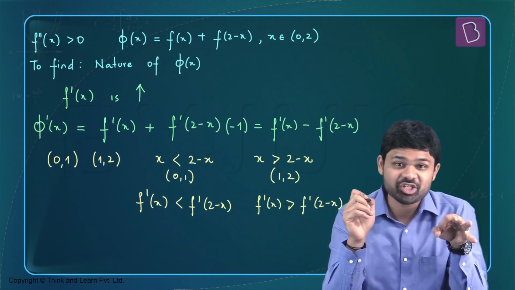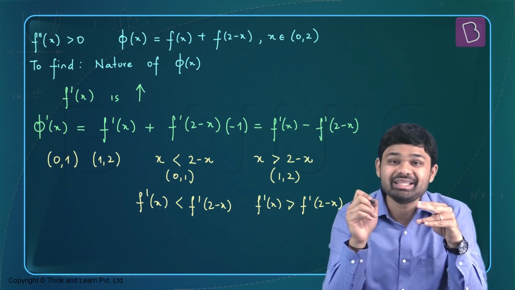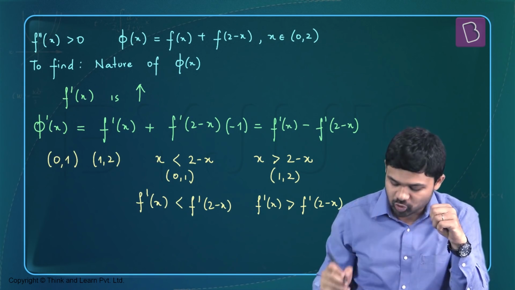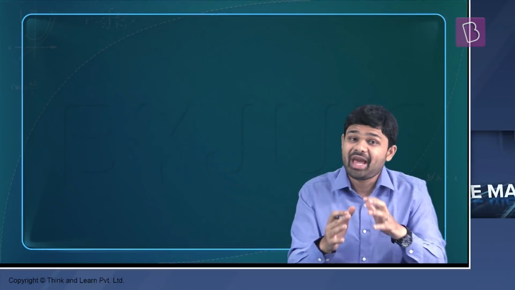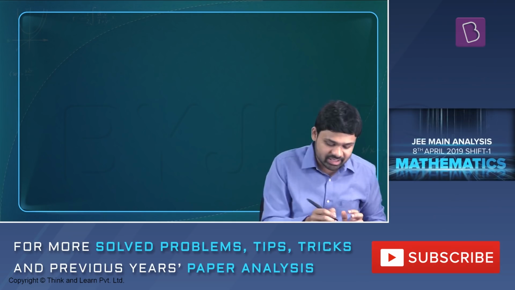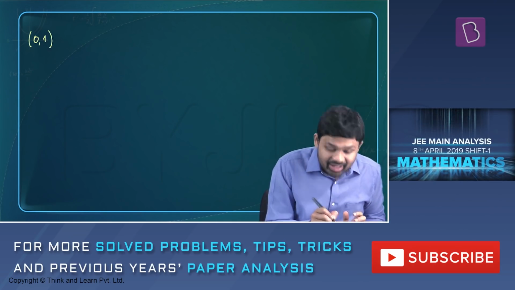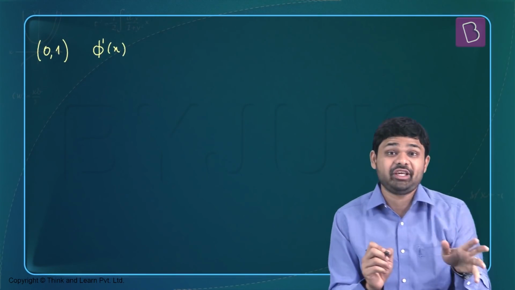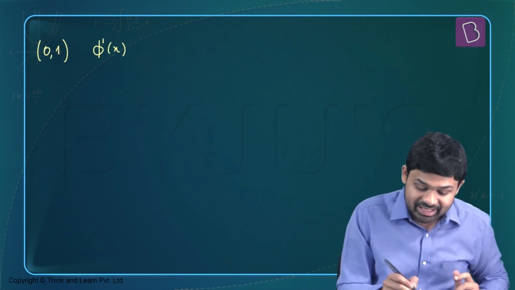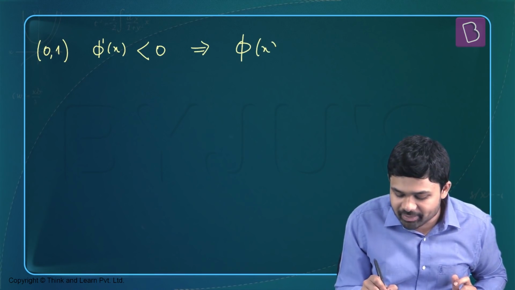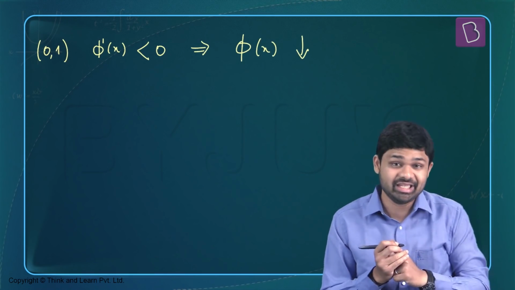So what is phi dash of x? It's f dash of x minus f dash of 2 minus x. So if f dash of x is less than f dash of 2 minus x, this happens in the subdomain 0, 1. So in this subdomain, phi dash of x, which is nothing but f dash of x minus f dash of 2 minus x, is going to be negative. This means phi of x is going to be a decreasing function in this subdomain.